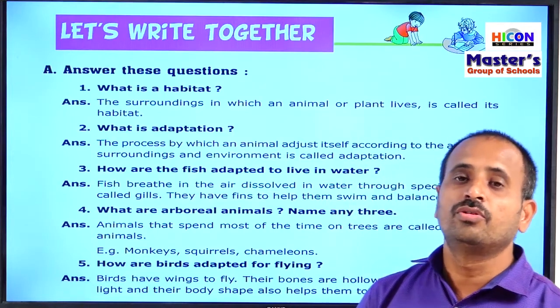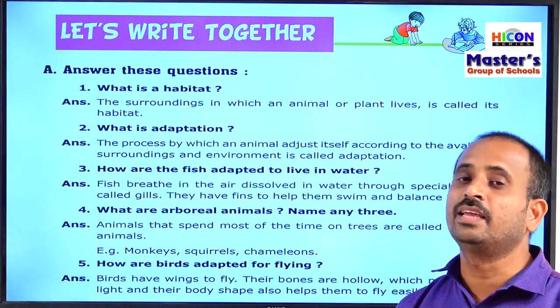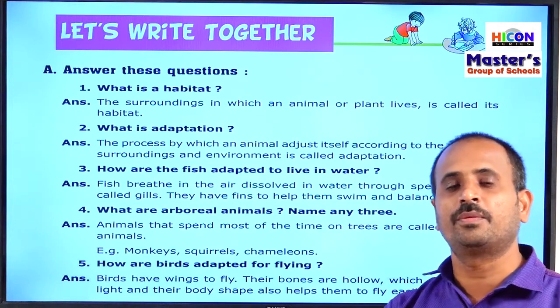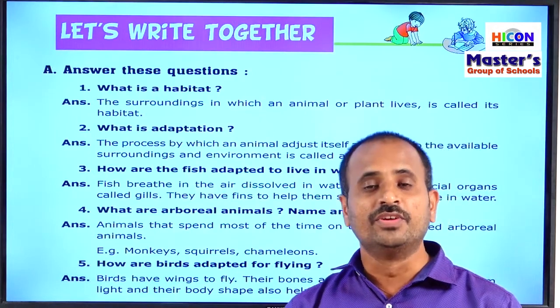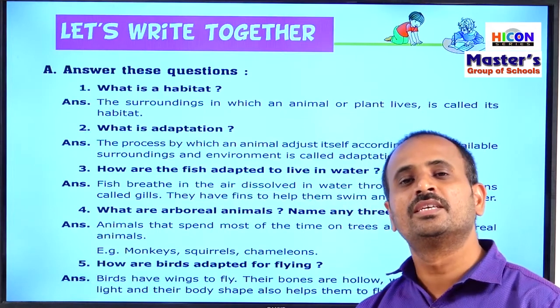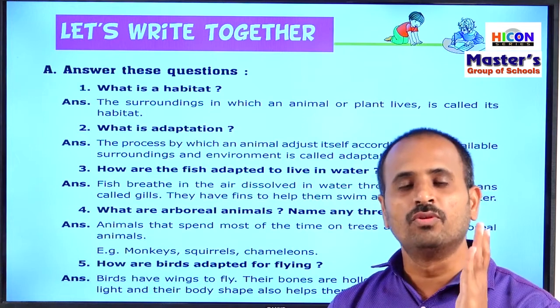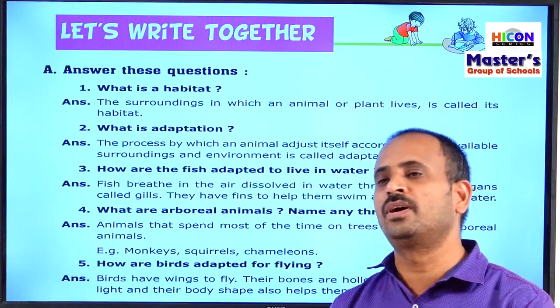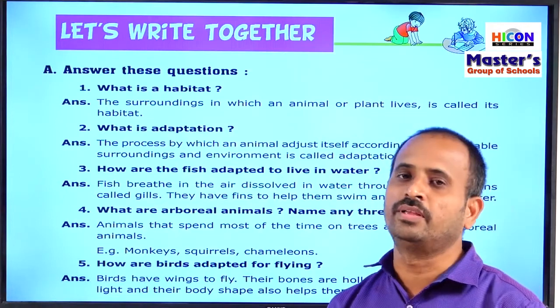So children, do you observe the gills of the fish? Gills are red-colored, feather-like structures which are present on each side. The fish can breathe through its gills. The speciality of the gills is that they allow only the air, that is only the oxygen present in the water, and they do not allow the water to enter their bodies.